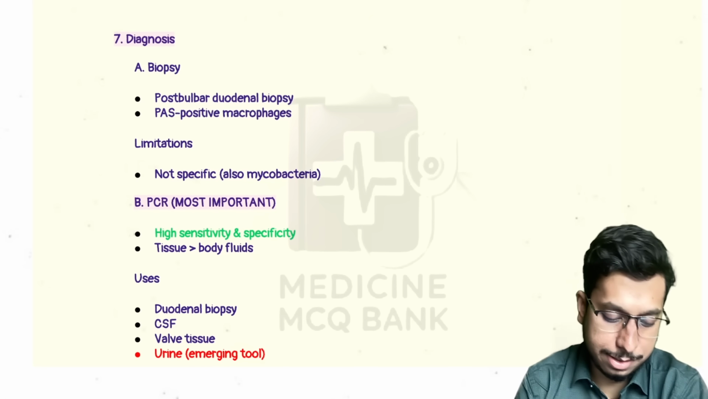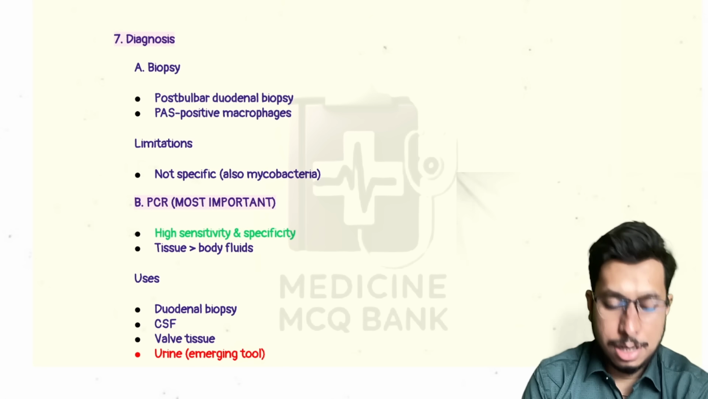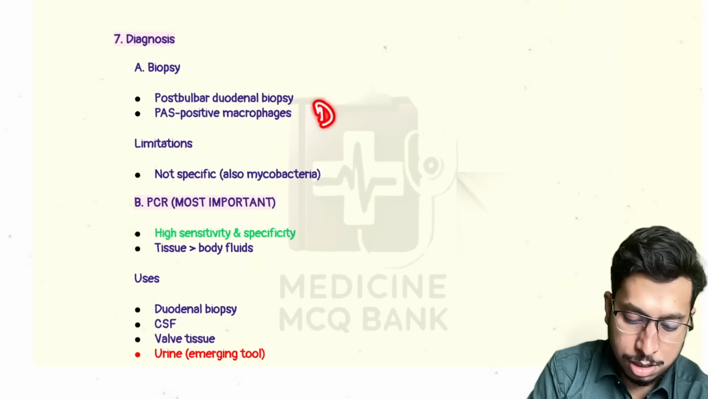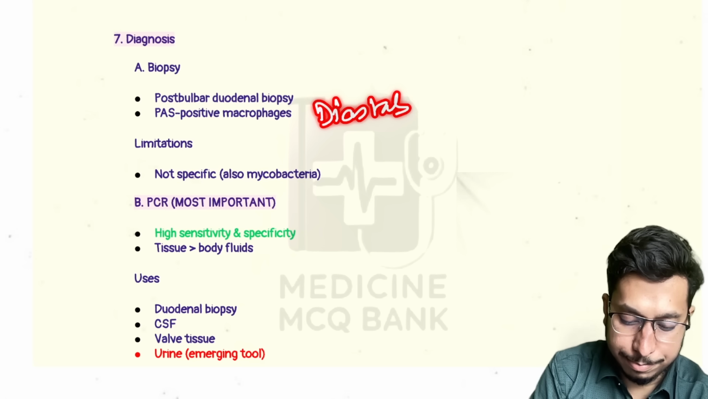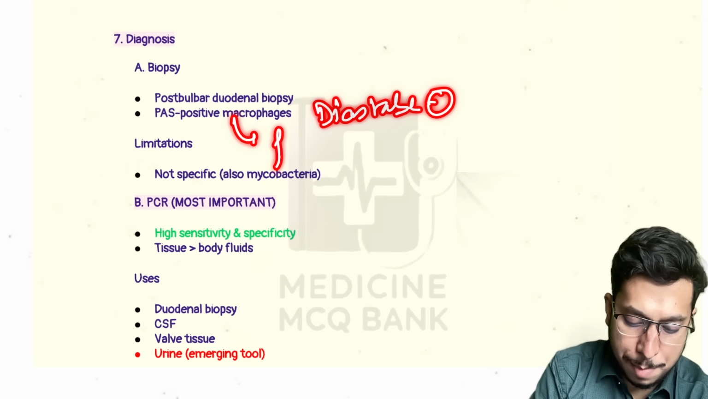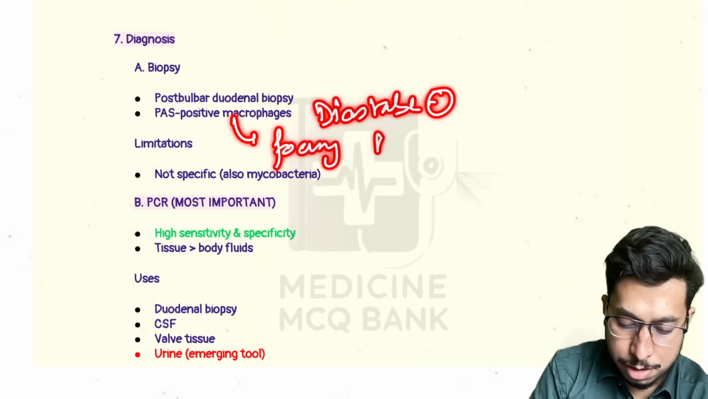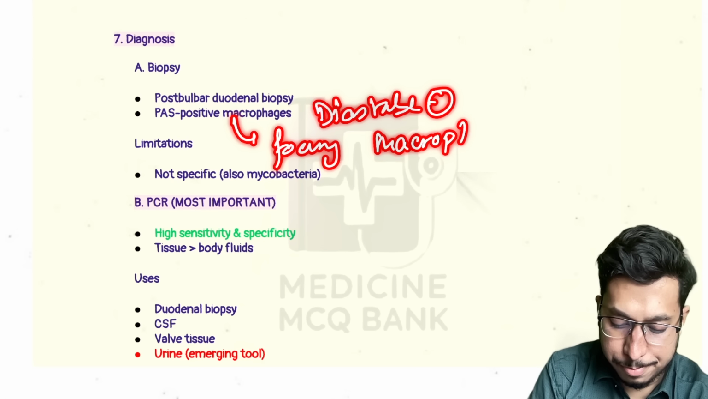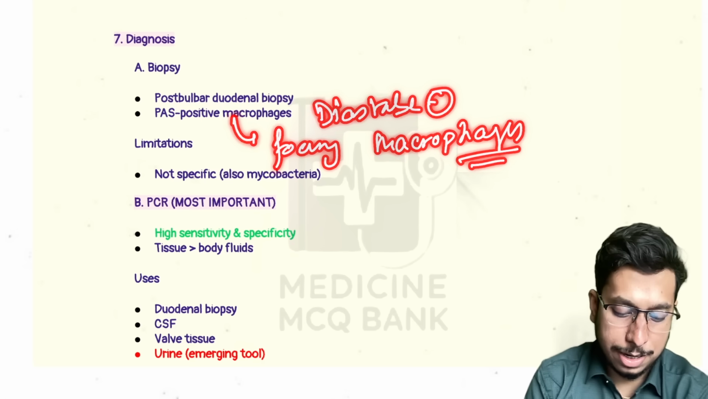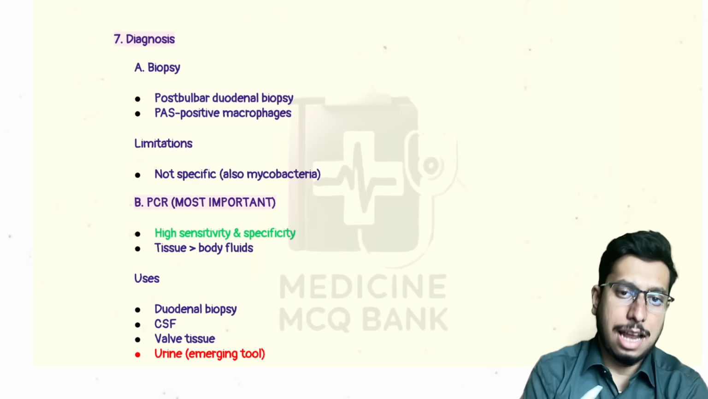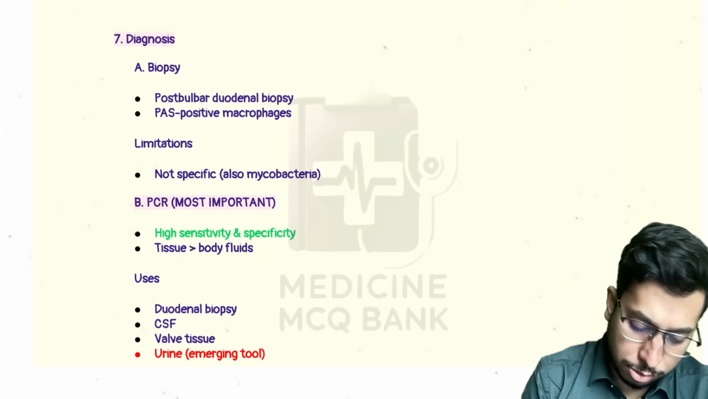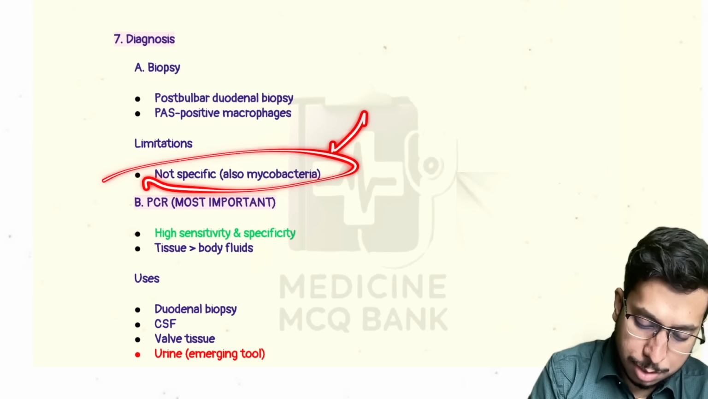So how to diagnose the case? Obviously we have checked. One of the key points in diagnosis is that biopsy will reveal PAS positive macrophages which are diastase negative. These are foamy macrophages. But the issue is that PAS positive macrophages can be seen in other causes too. It can be seen in tuberculosis also, so it is not specific, also seen in mycobacteria.